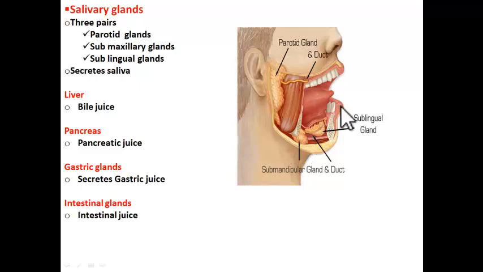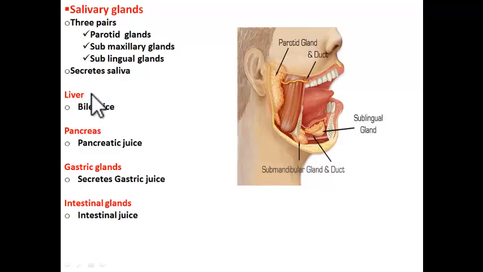Submaxillary this side and submaxillary on the other side. Sublingual, these are also in pair. Of course you see one gland here, the other is also there next to it. Next, these salivary glands, they secrete saliva.